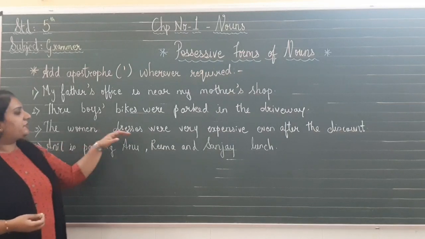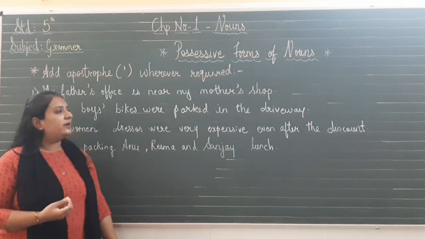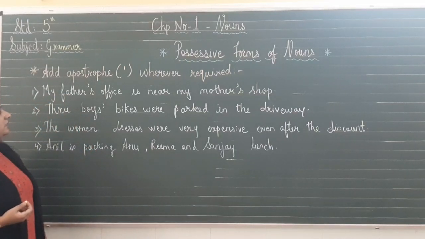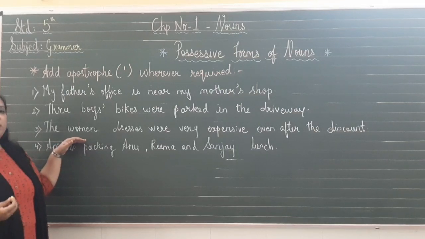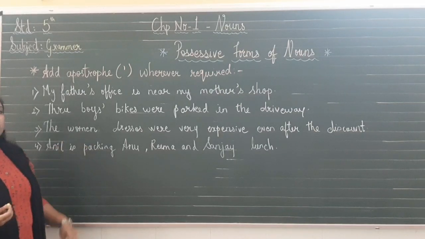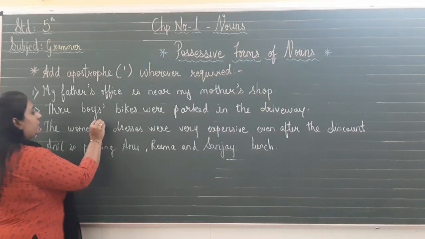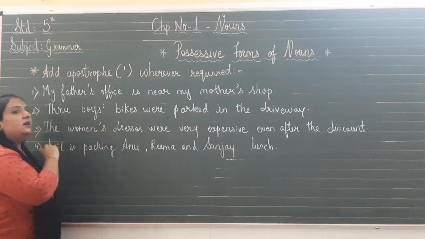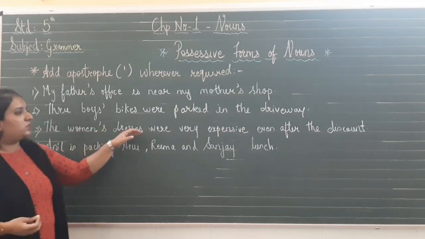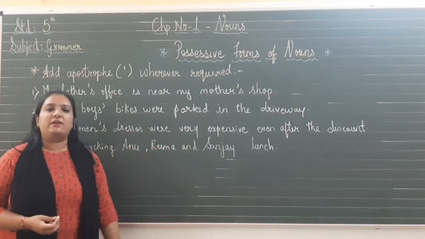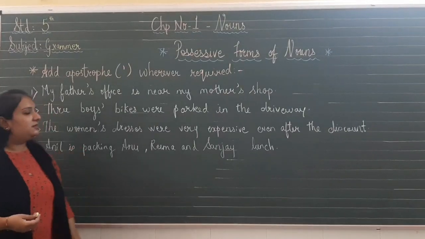The women's dresses were very expensive even after the discount. By looking at this sentence, I think here the noun is plural, which is not ending in s. So here rule number 3 applies. So here where the rule number 3 applies, what does it say? That we have to add apostrophe and s to the plural noun. So here the sentence will become the women's dresses were very expensive even after the discount. Look at the fourth sentence.